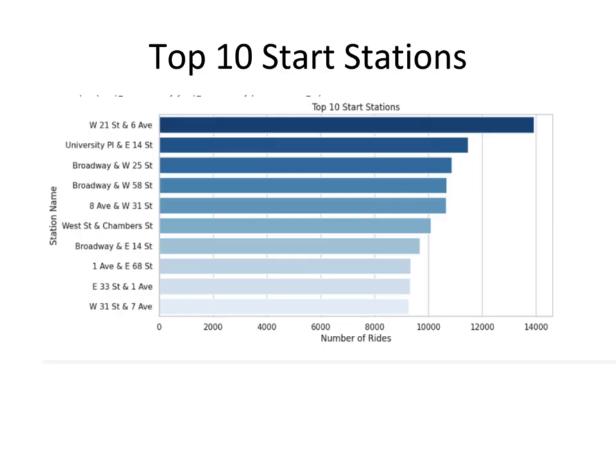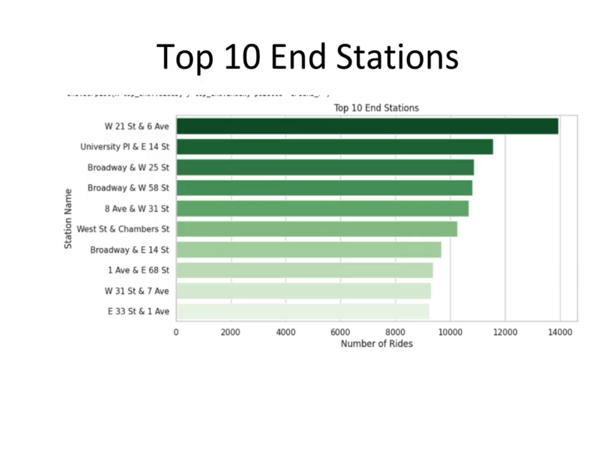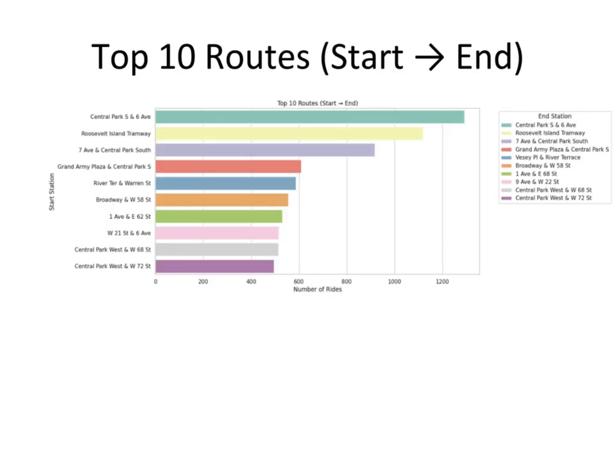In the top 10 stations, the busiest station is West 21st Street and 6th Avenue. Also in the end stations, the same prevails. And if we see the top 10 routes from start to end, Central Park Street Avenue is the highest.